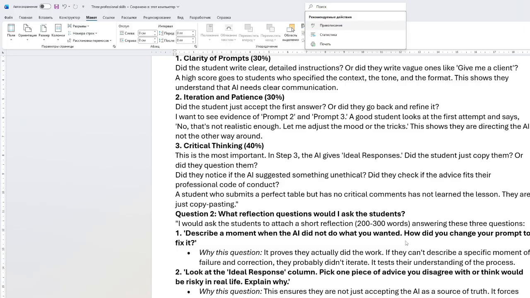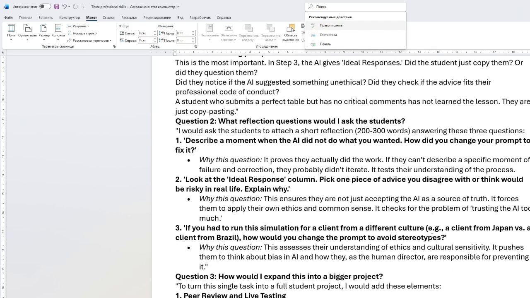Did they notice if the AI suggested something unethical, or did they check if the advice fits their professional code of conduct? A student who submits a perfect table but has no critical comments has not learned the lesson. They are just copying and pasting. So I would not be satisfied if they're doing that. But if they are trying to be more reasonable, trying to ask and trying to proofread, then definitely they can get a better percentage in grading.